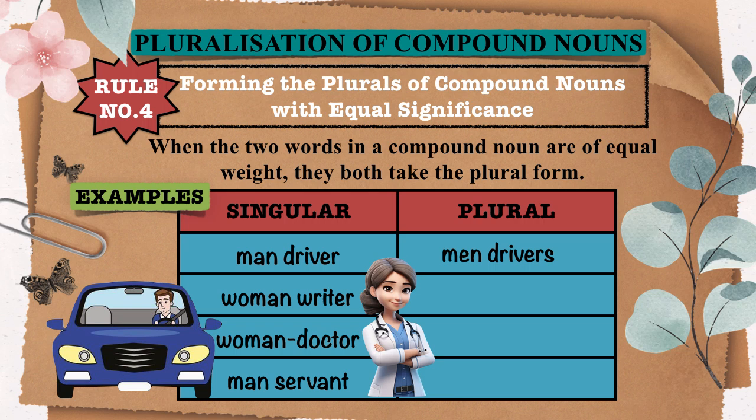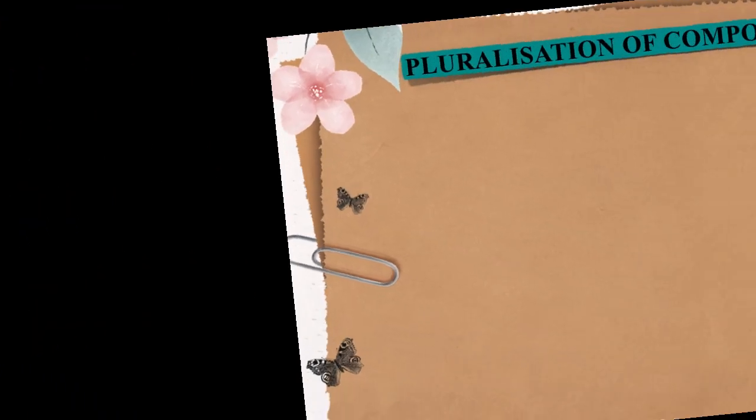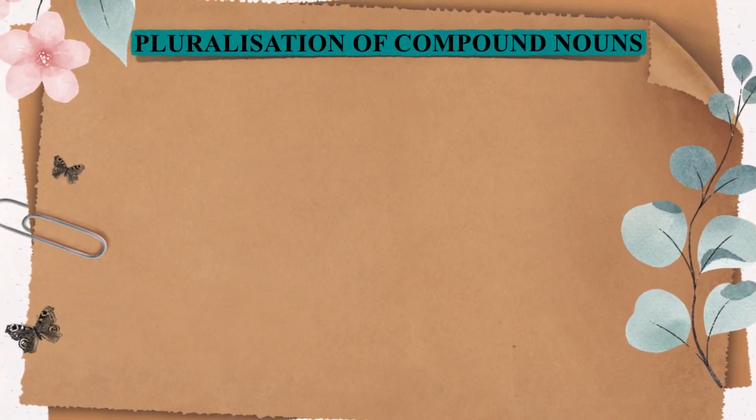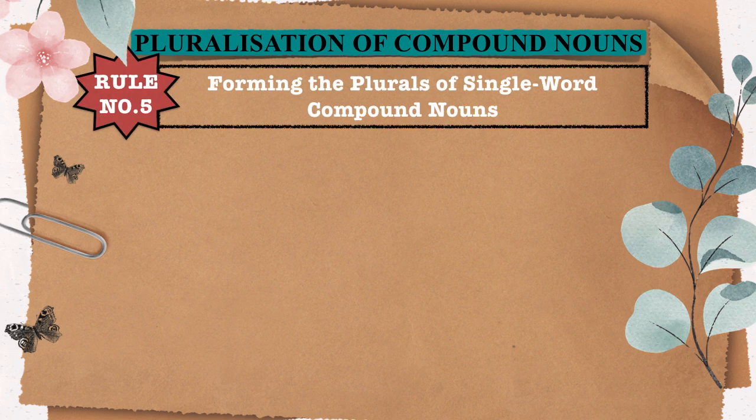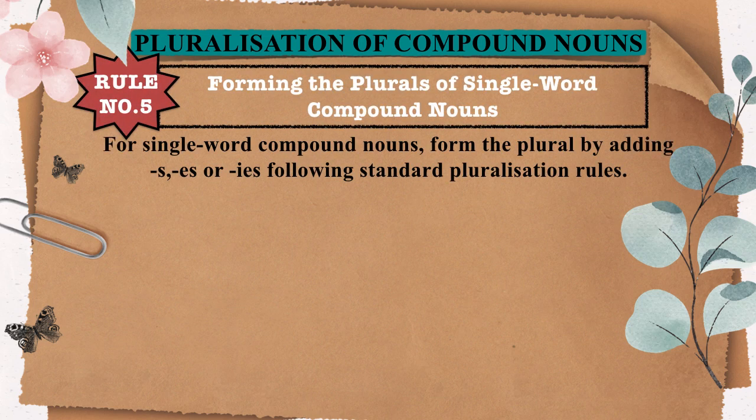Woman writer, women writers. Woman doctor, women doctors. Man servant, men servants. Proceeding to rule number 5. Forming the plurals of single word compound nouns. Single word compound nouns form their plurals by adding s, es, or ies following regular pluralization patterns.